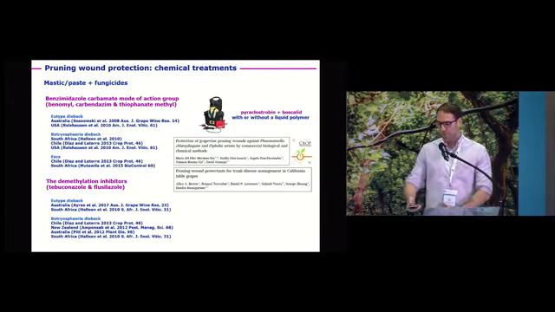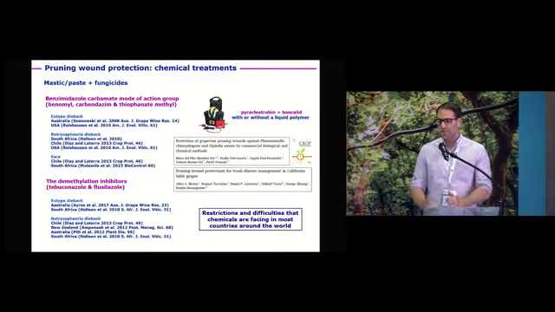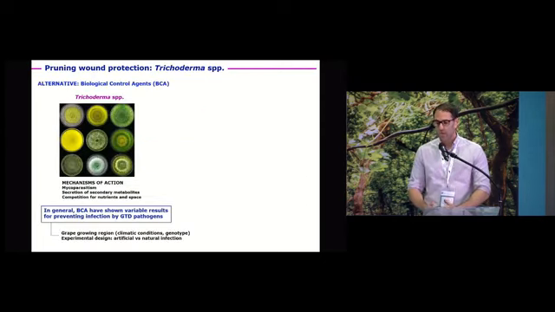However, as mentioned this morning in one of the presentations, now we have huge restrictions on the use of chemicals in viticulture, especially in the European Union. So we need to find alternatives, and there is now a frantic search for them. One of them is the use of biological control agents, especially different species of the genus Trichoderma. Liesel already highlighted the mechanism of action of these Trichoderma species.